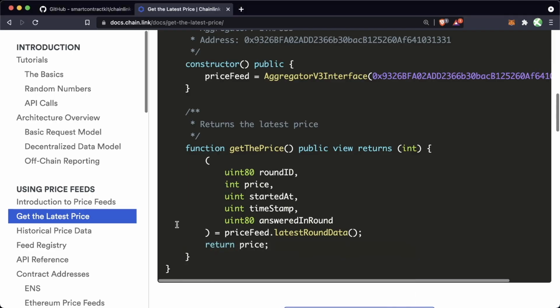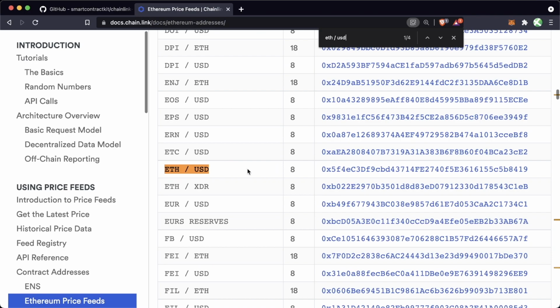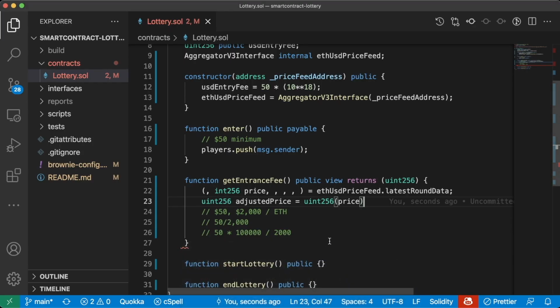And then, since we know we're going to be using an Ethereum USD price feed that has 8 decimals, let's also just convert it to having 18 decimals as well. So we can also do times 10 raised to the 10th. So now we can have 18 decimals.